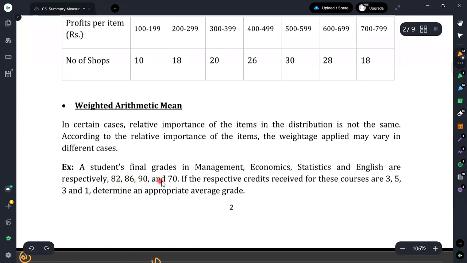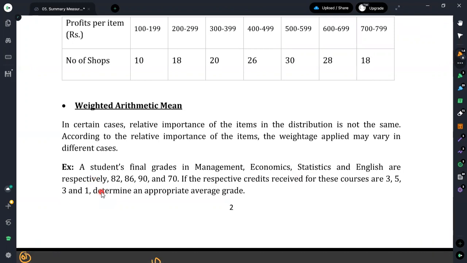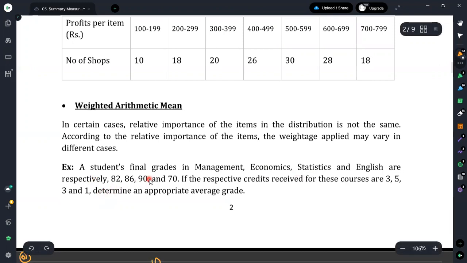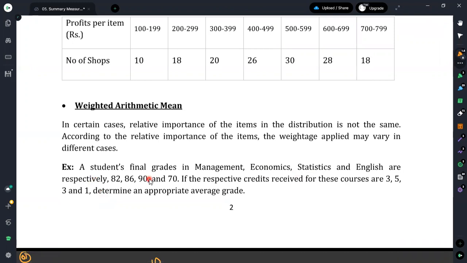There is a relative importance of each subject, and here they have considered the credit values as their importance. If management has 3 credits, economics 5 credits, statistics 3 credits, and English 1 credit, then in a situation like this, when we need to take the average mark for that student, we need to consider their weights as well.